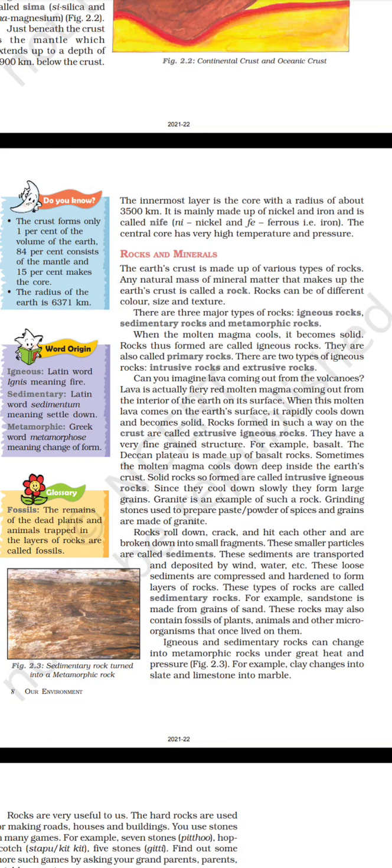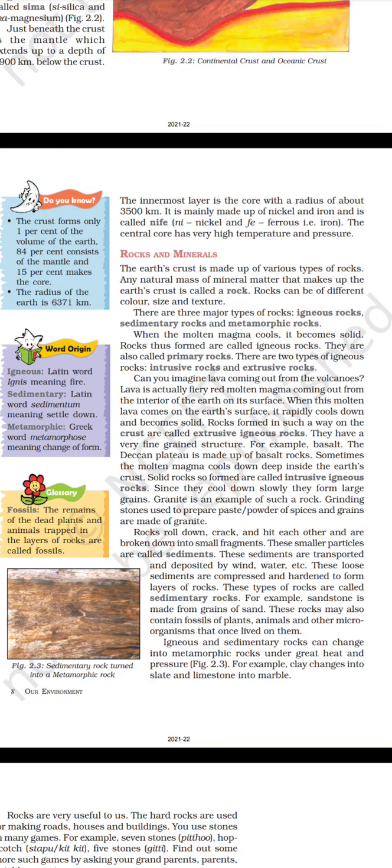Do you know the crust forms only 1% of the volume of the earth? 84% consists of the mantle and 15% makes the core. The radius of the earth is 6371 kilometers.